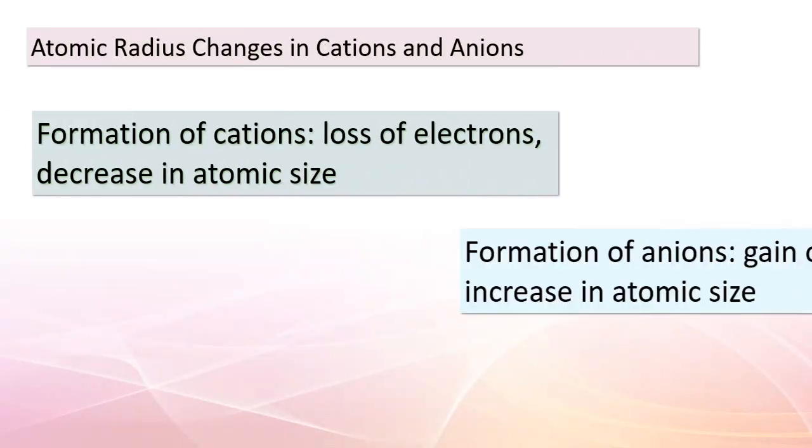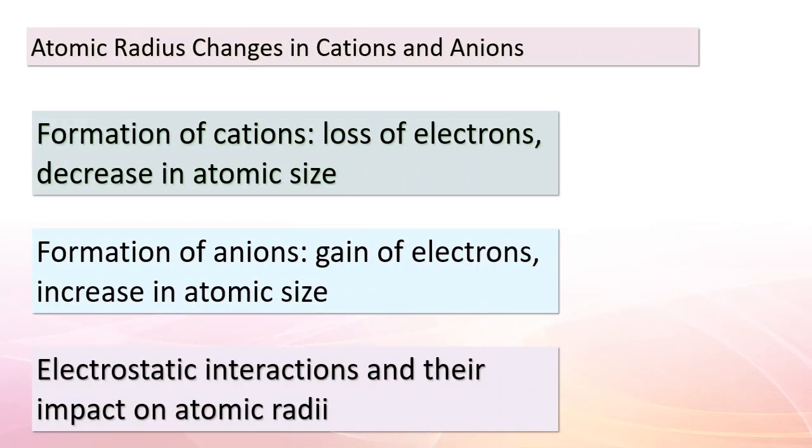Now, let's delve into how the radius of an atom changes when it becomes a cation or an anion. Imagine you have an atom that loses electrons to form a cation. As electrons are lost, the overall positive charge of the nucleus becomes more dominant, pulling the remaining electrons closer. This leads to a decrease in atomic size.